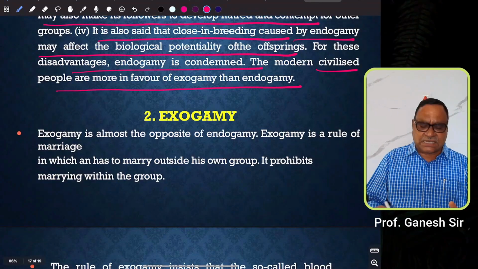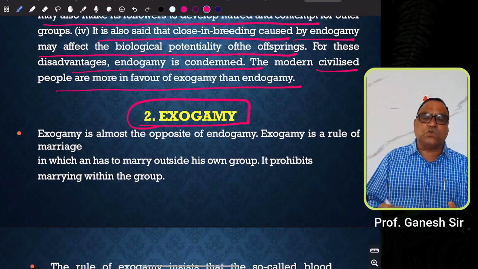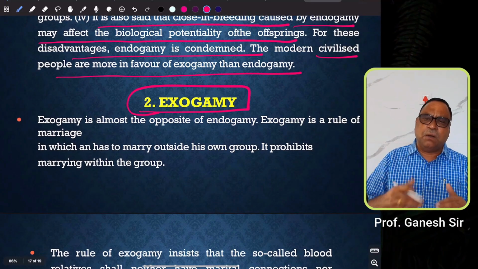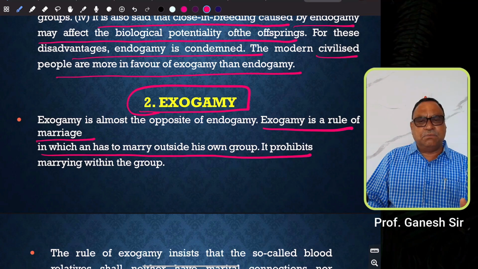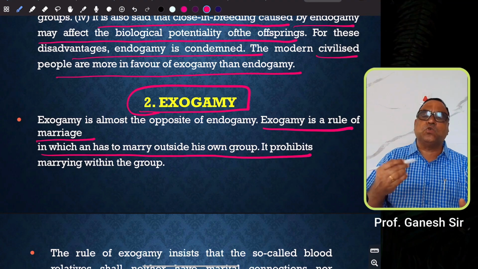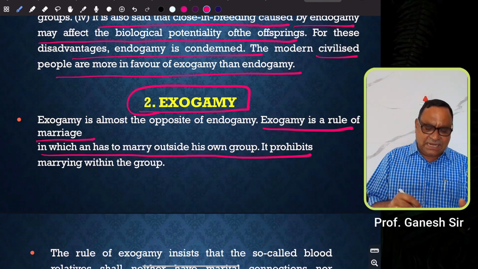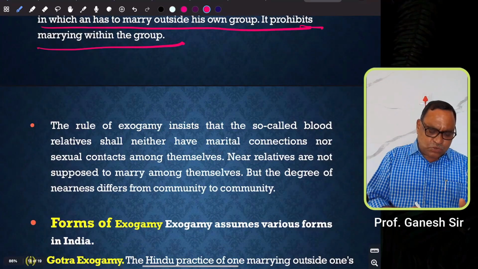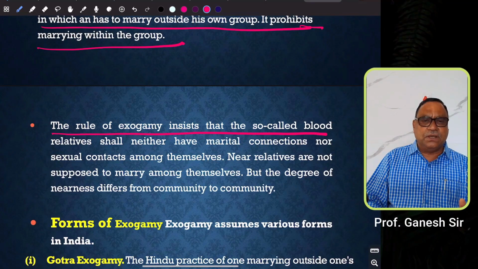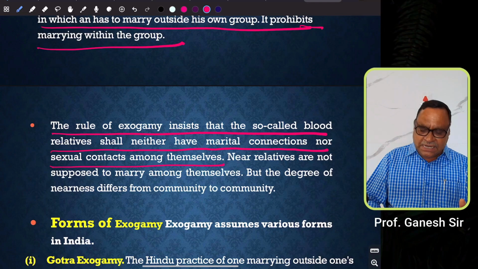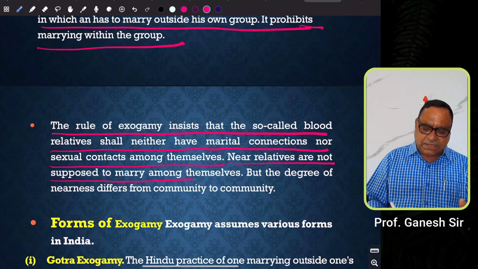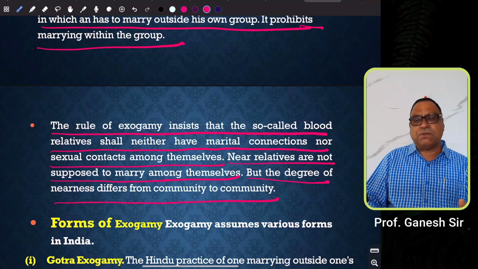Now, let us briefly discuss the rule of exogamy. Exogamy is almost the opposite of endogamy. Exogamy is a rule of marriage in which a man has to marry outside his own group. It prohibits marrying within the group. The rule of exogamy insists that the so-called blood relatives shall neither have marital connections nor sexual contacts among themselves. Near relatives are not supposed to marry among themselves, but the degree of nearness differs from community to community.